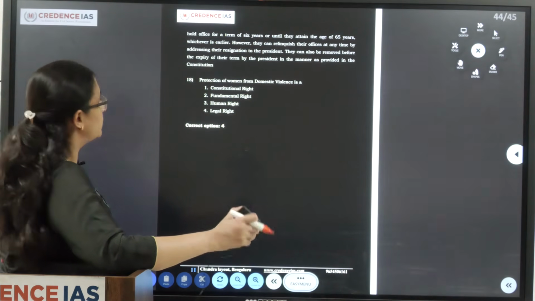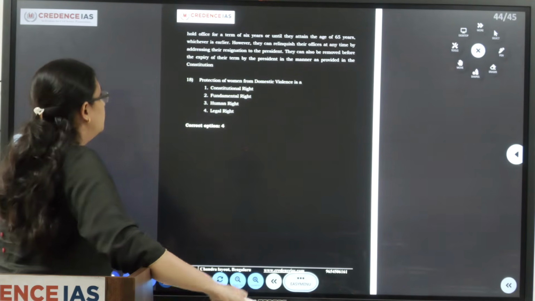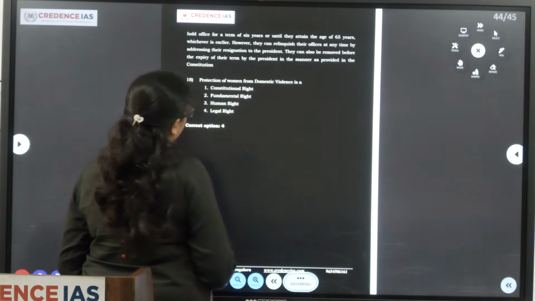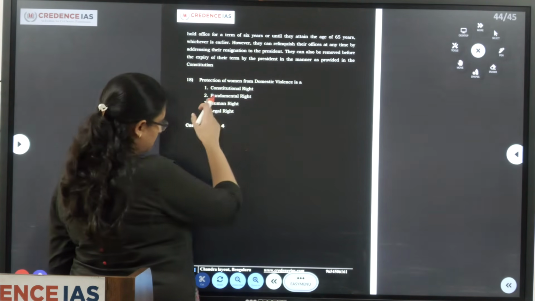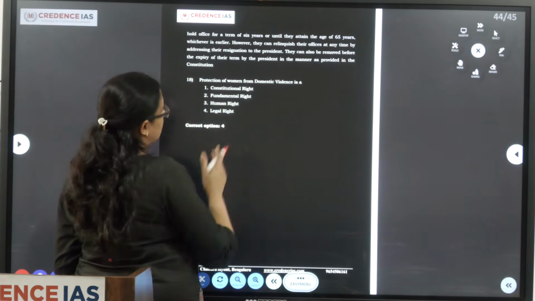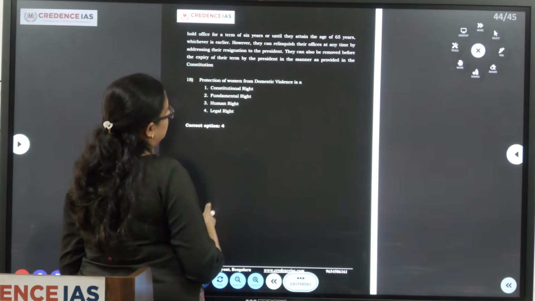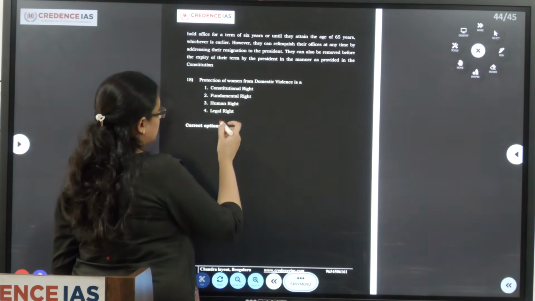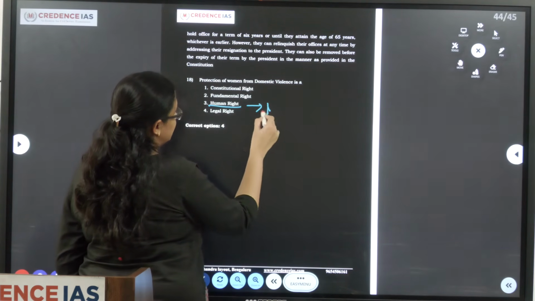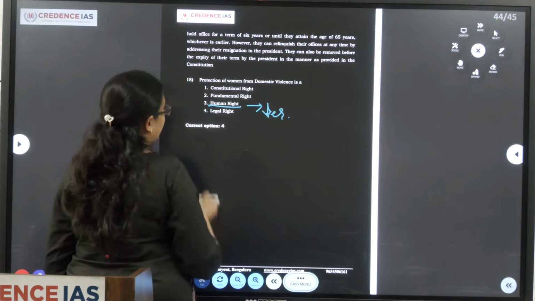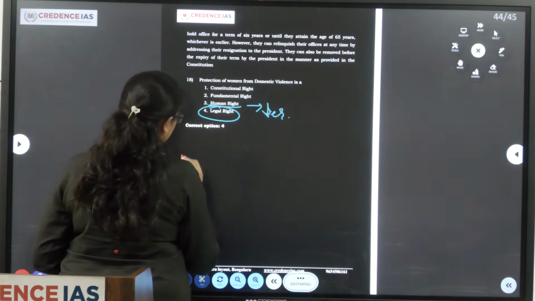Protection of women from domestic violence: is it a constitutional right, fundamental right, human right, or legal right? It is not a fundamental right, nor a constitutional right because it is not mentioned in the Constitution. Calling it a human right also decreases its dimensions, whereas it is a legal right because it has a legal backup.